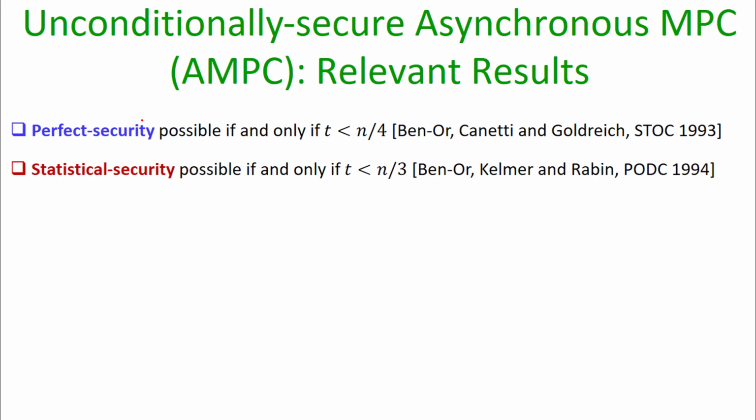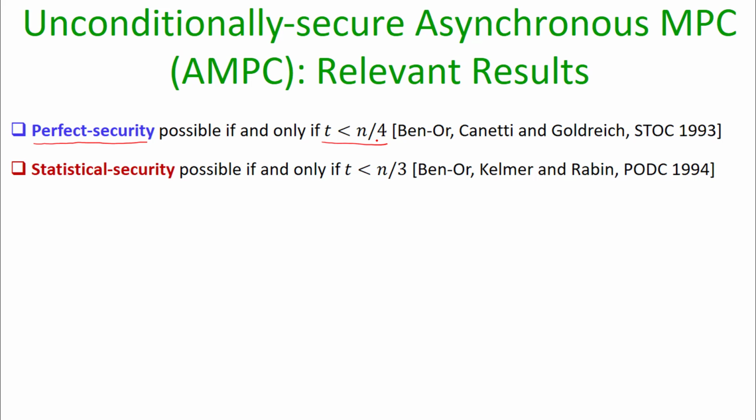So here are the relevant results for unconditionally secure asynchronous MPC. Ben-Or et al. in '93 showed that if we want perfect security, where all the security properties of MPC are achieved in an error-free fashion, then this is possible if and only if up to n/4 parties are corrupt during the protocol.